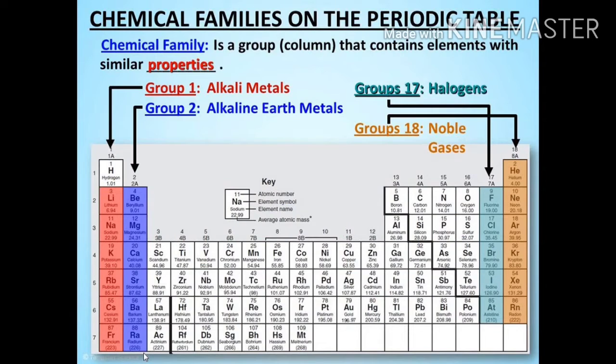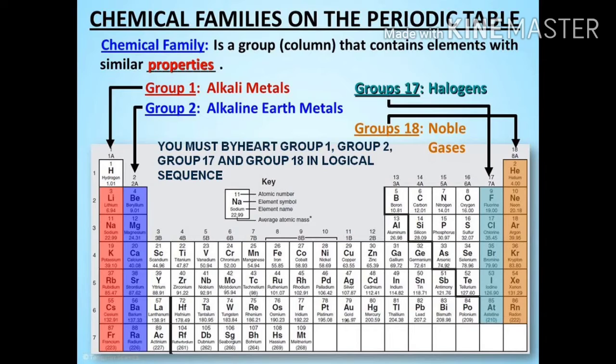We here have what is called a chemical family. Chemical families on the periodic table. A chemical family is a group that contains elements with similar properties. So if in a group we have elements with similar properties, we call such a group a chemical family. For example, we have group 1 called alkali metals, group 2 called alkaline earth metals, group 17 called halogens, and group 18 called noble gases.